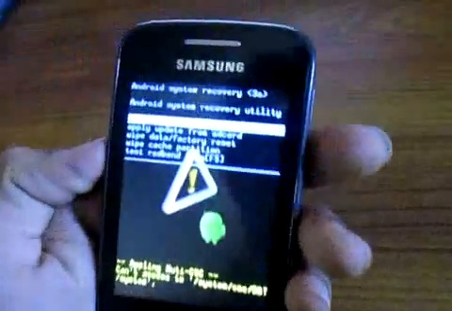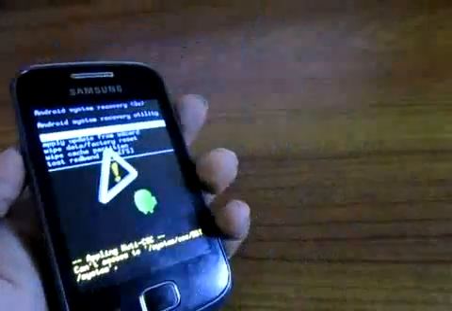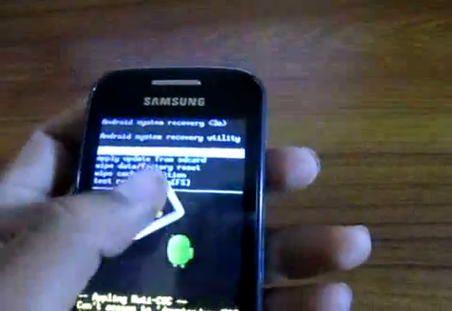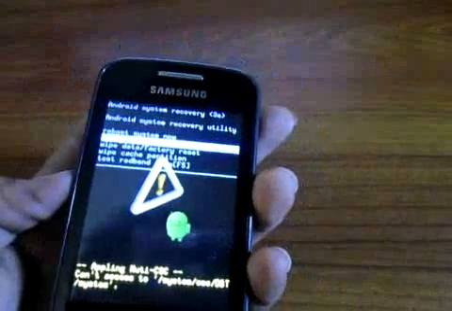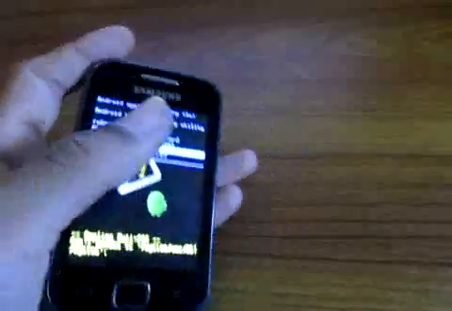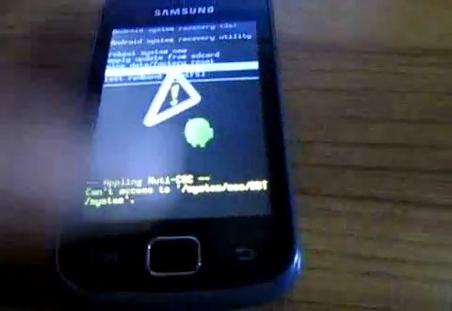Before that, we have to root our phone. As we have downloaded the root file also, and as you can see, touch is not working, we will navigate with the volume rocker and tap with the home key. So let's start.